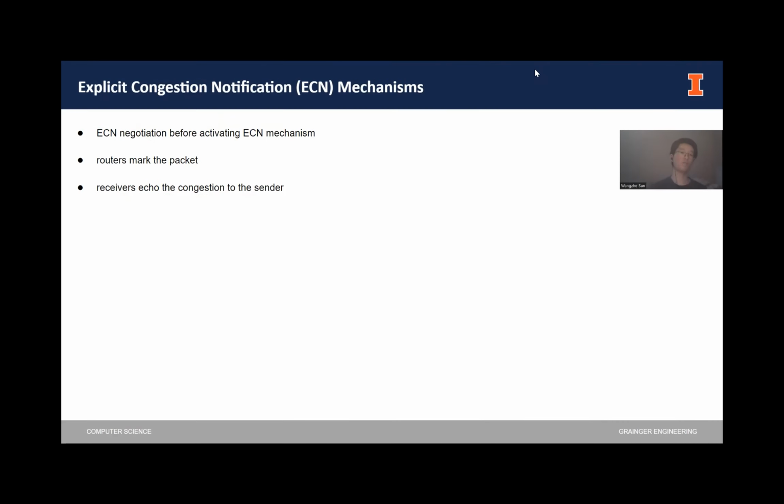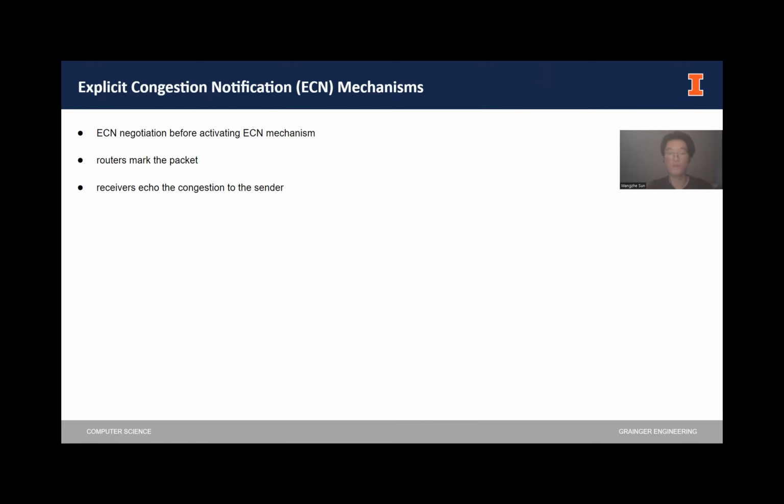Okay, now I will talk about the overall workflow of the explicit congestion notification mechanism. So for the mechanism to work, we need an additional negotiation stage before the mechanism is activated. And actually, the negotiation message can be piggybacked on the TCP messages themselves, so there will be no additional overhead.